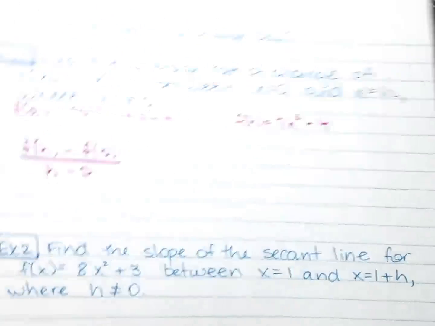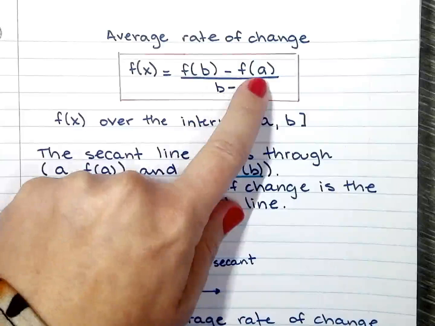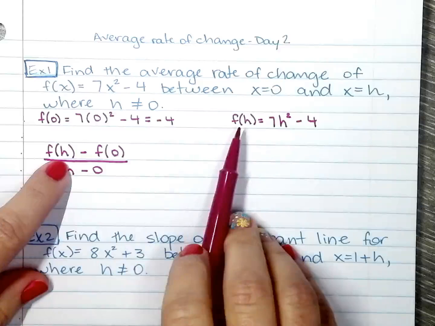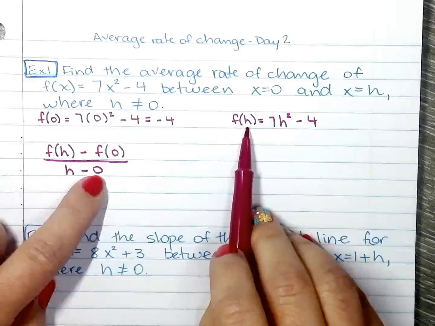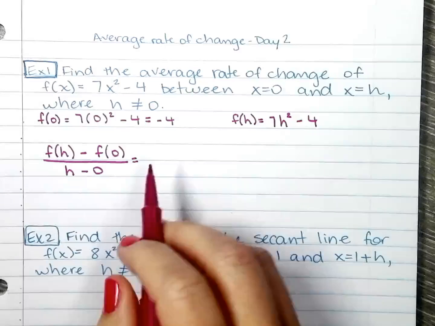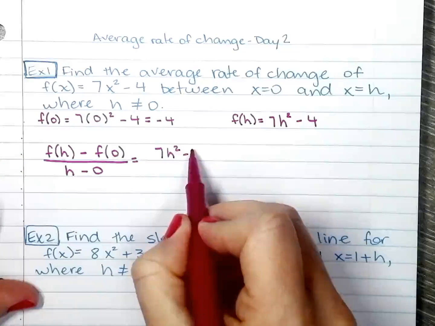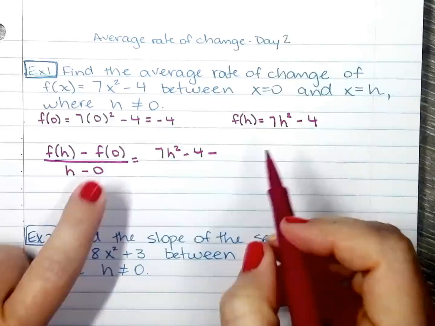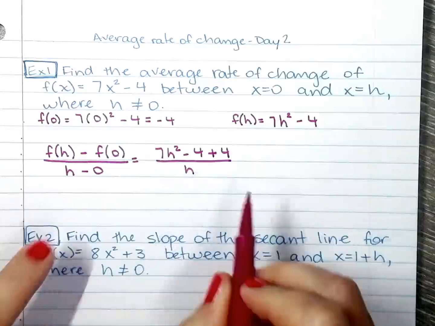I'm going to show you yesterday's formula again. So f of b minus f of a, and then b minus a. Same thing I have here, f of b minus f of a, and then b minus a. Just keep it consistent. So f of h, I have it right there: 7h squared minus 4 minus f of 0. F of 0 is negative 4, so plus 4, everything over h minus 0, which is h.